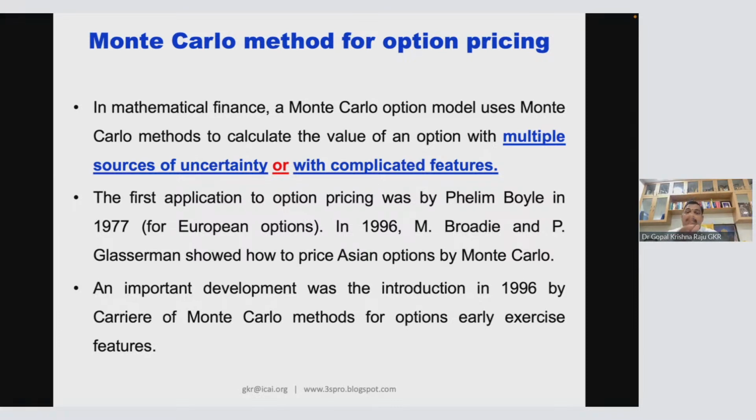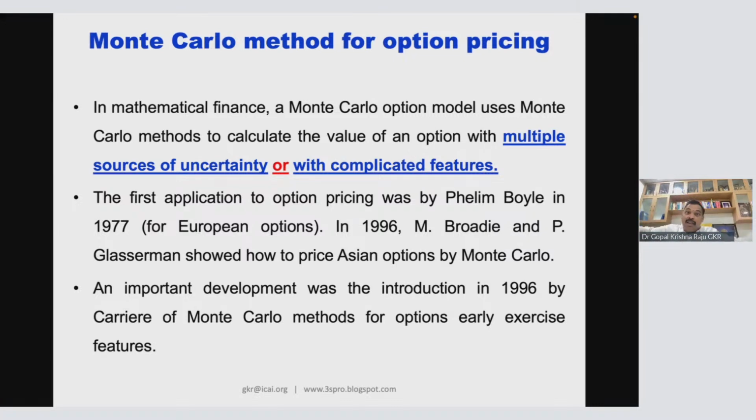So very similar to that Monte Carlo method of option pricing. There will be scenarios: scenario 1, scenario 2, scenario 3, scenario 4. In binomial, only 2 scenarios are there, extreme plus and extreme minus.